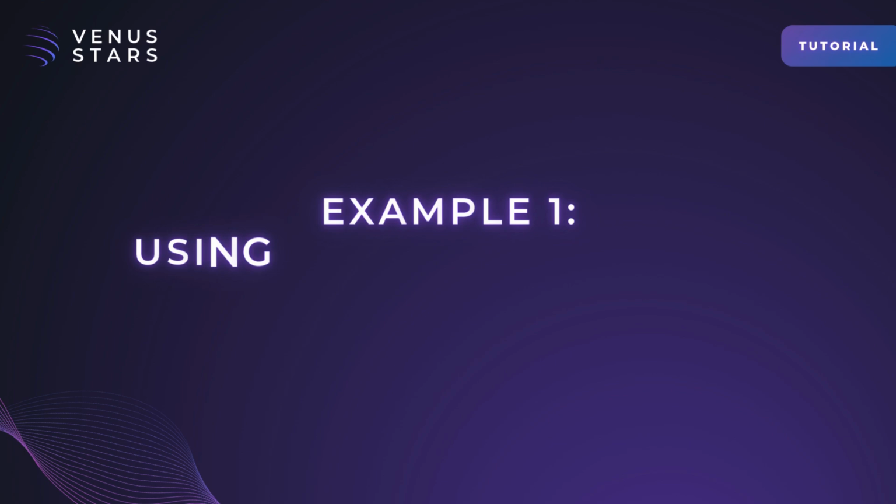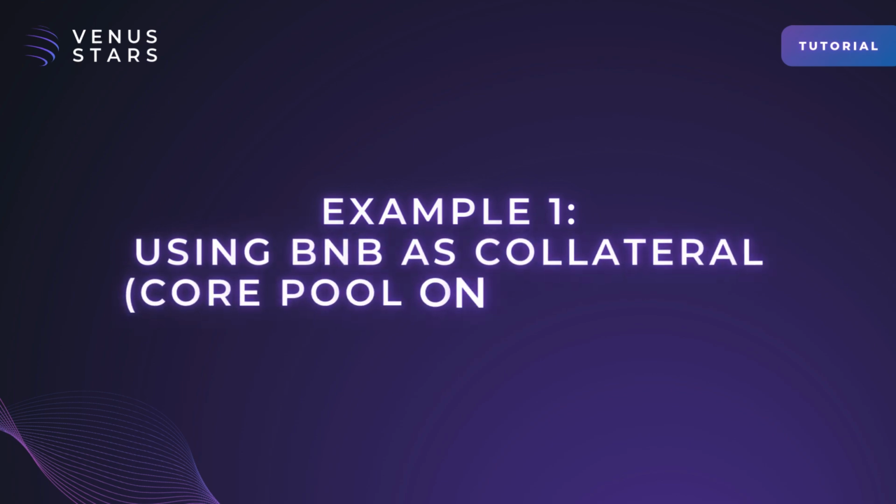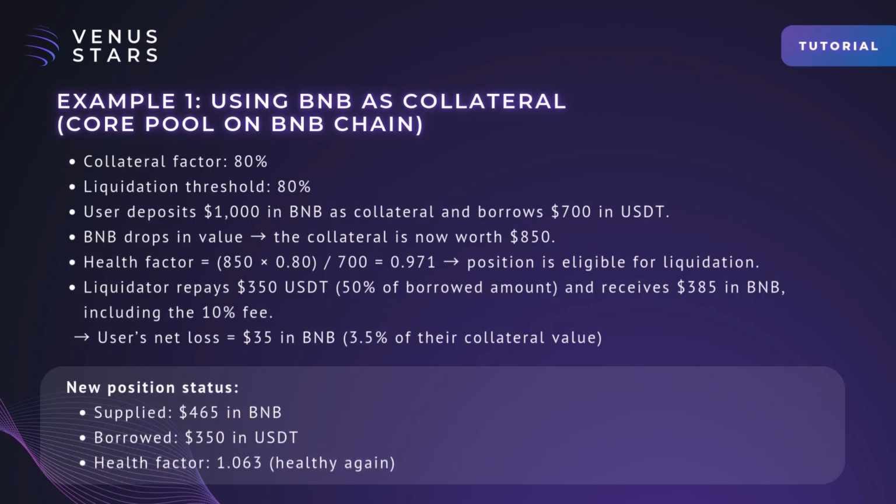Let's review some examples. Example 1: Using BNB as collateral. The collateral factor of BNB is 80% and the liquidation threshold is 80%. User deposits $1,000 in BNB as collateral and borrows $700 in USDT. BNB drops in value and the collateral is now worth $850. The health factor is 0.971 and the position is eligible for liquidation.